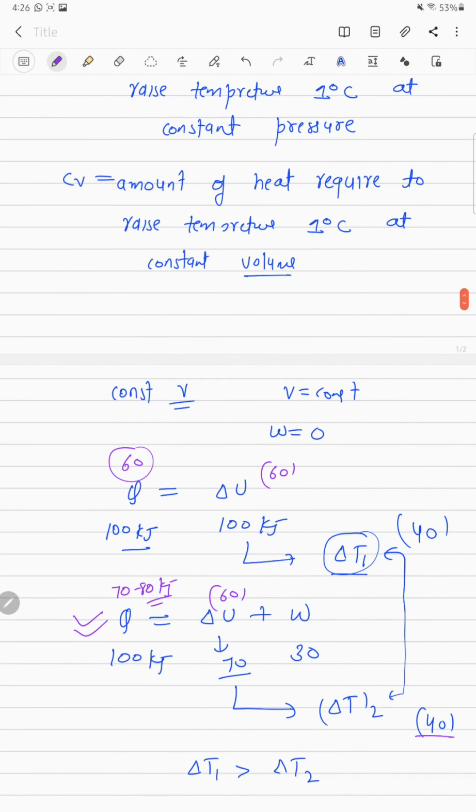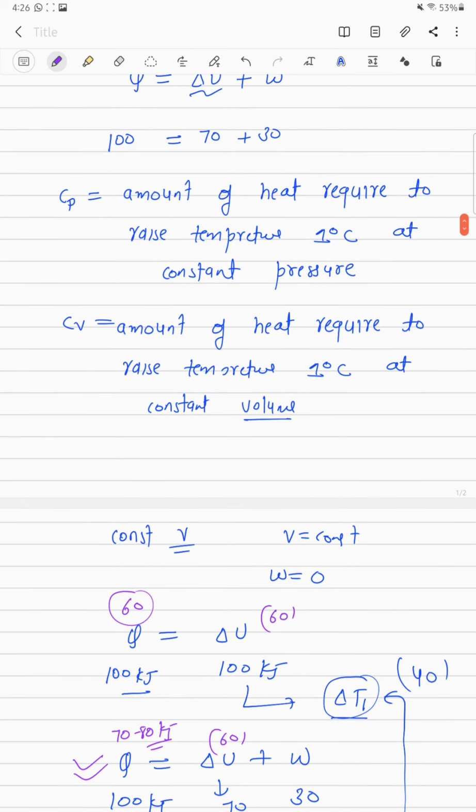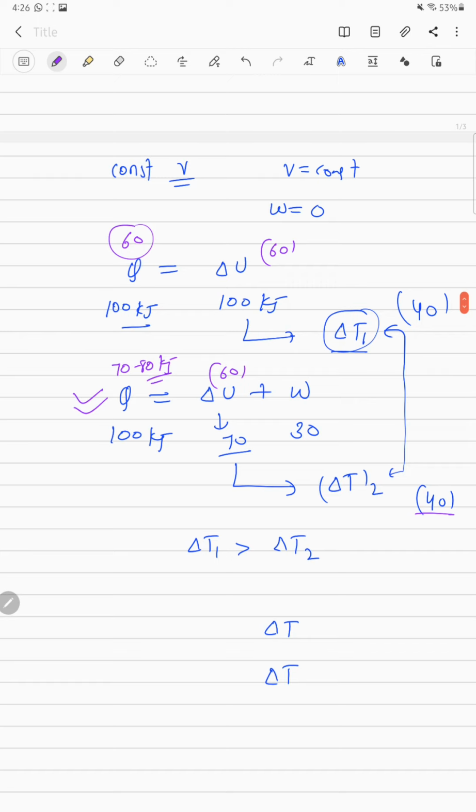So more heat is required in the constant pressure process for the same temperature change, and that is the definition of specific heat, meaning what amount of heat is required to change the temperature by 1 degree. So if more heat is required, then specific heat will be more. So we can say that specific heat at constant pressure will be greater than specific heat at constant volume, because more heat will be required in the constant pressure process.